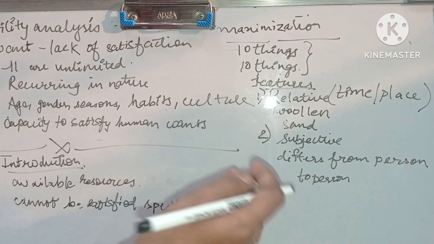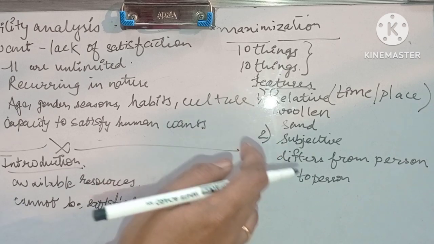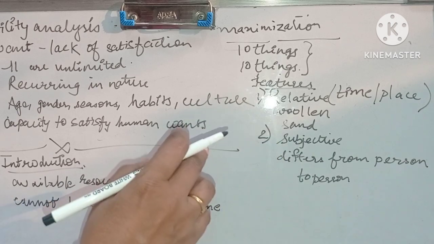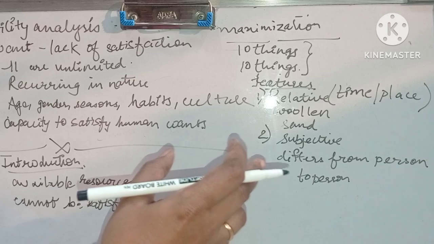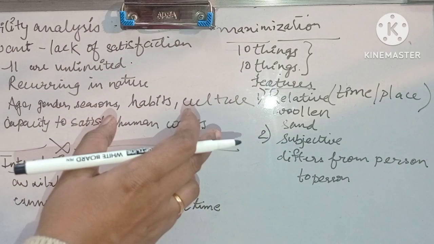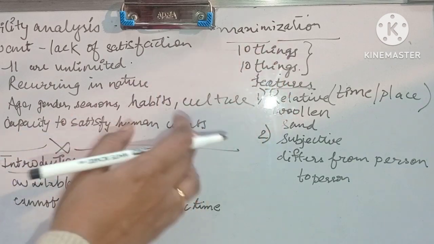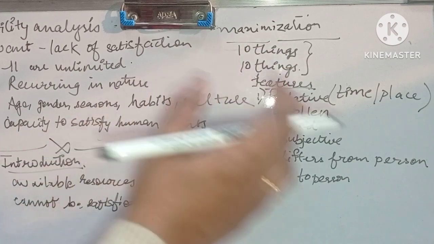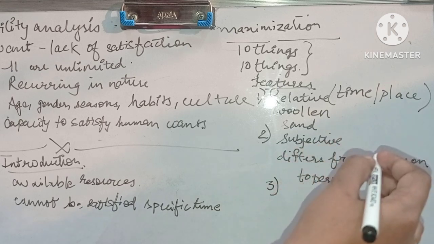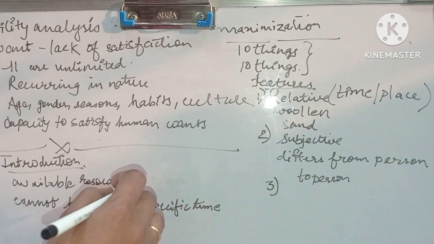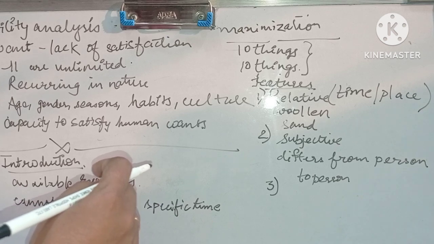Because what I like, you won't like. Example, as I gave you before, when making the list of 10 things, a stethoscope is important to a doctor and not to a teacher. So that is subjective, because the doctor is going to treat the patient, not the teacher.